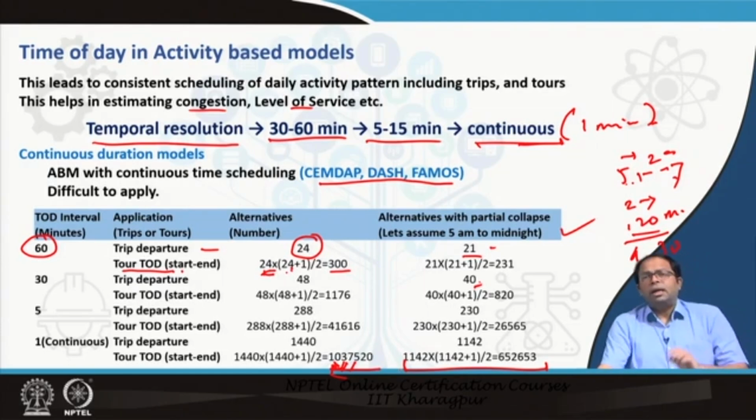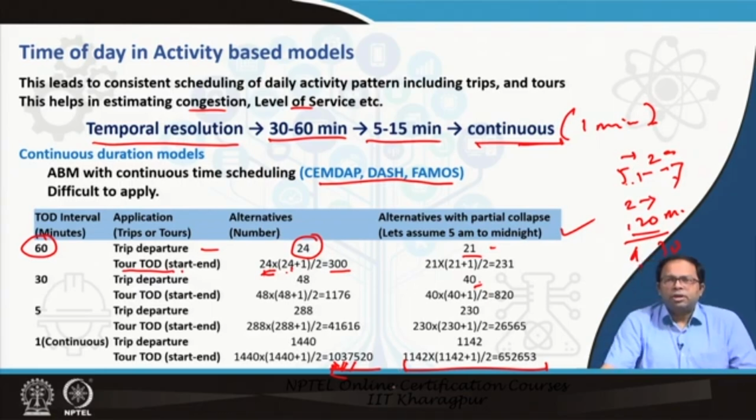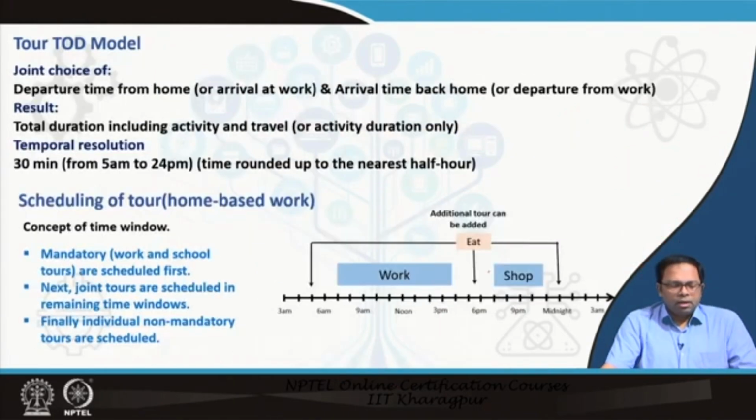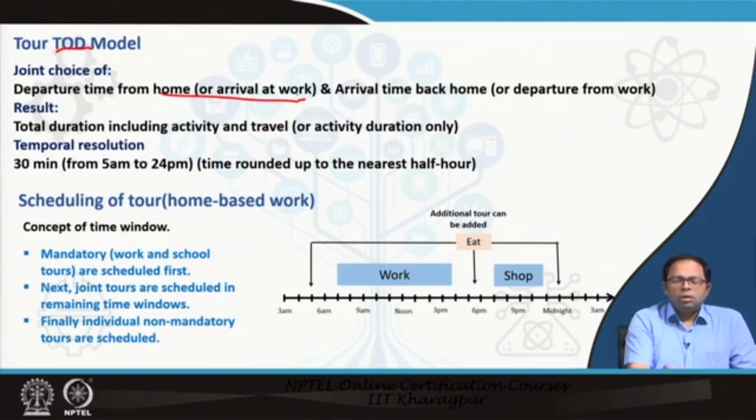We can attach time to a particular starting point of a tour. So this time of day model, and this joint choice of departure time from home or arrival at work and arrival time back home or departure from work, we can do a joint model of that. Last time we were discussing a joint model, where a tour starts at departure and ends at arrival. This joint model has so many combinations that we were discussing, for time of the day.